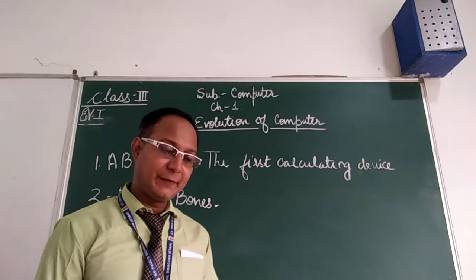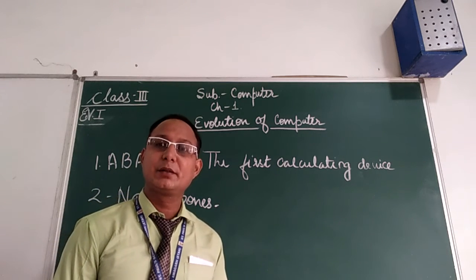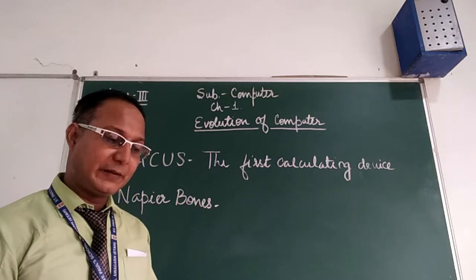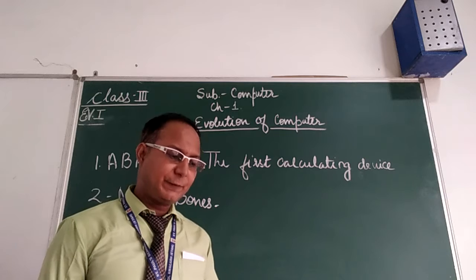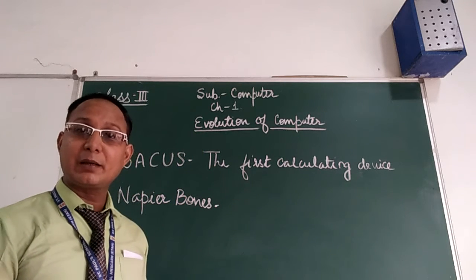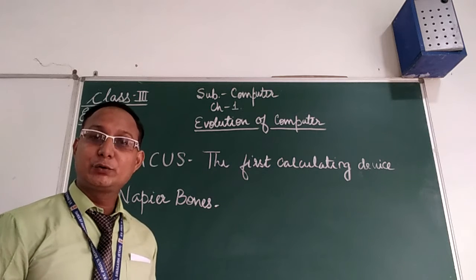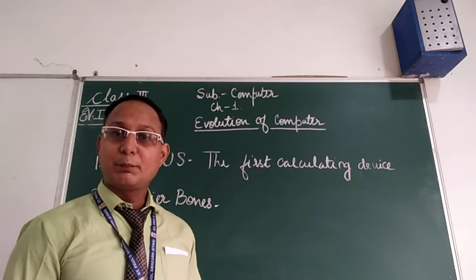John Napier was a Scottish mathematician. This Napier bones was made by joining 11 animal bones, as the name itself tells.